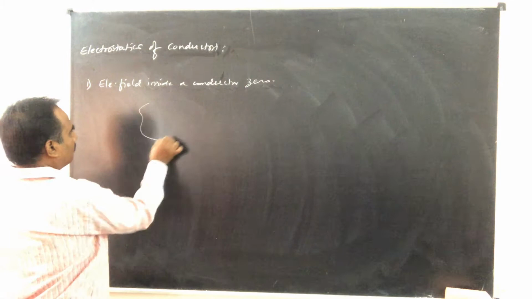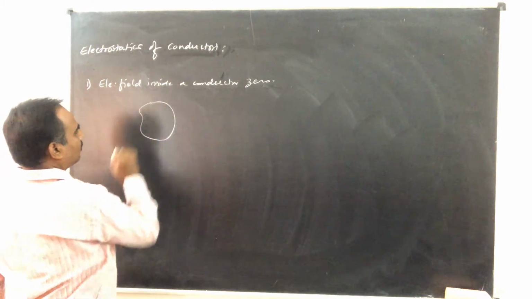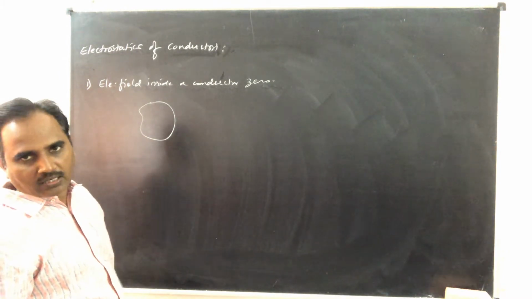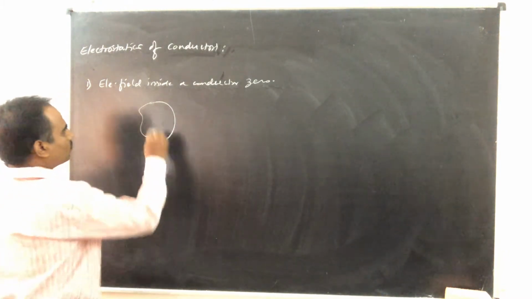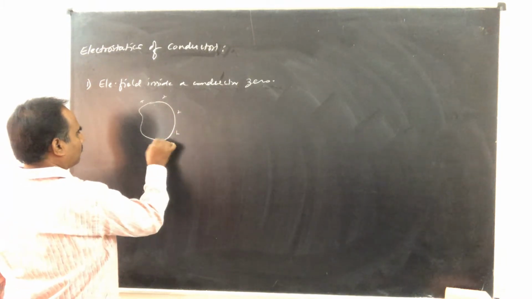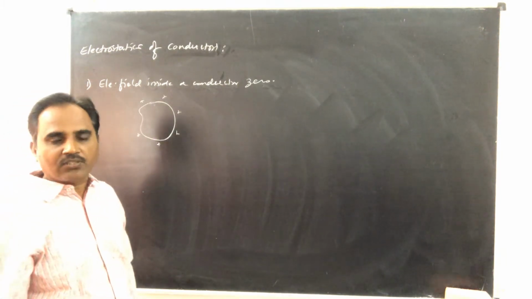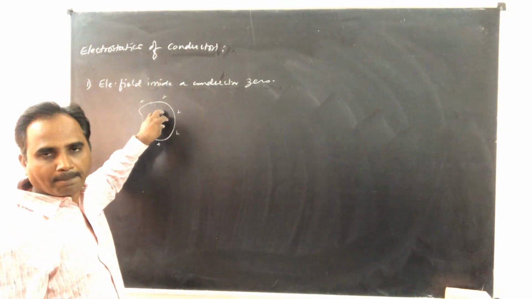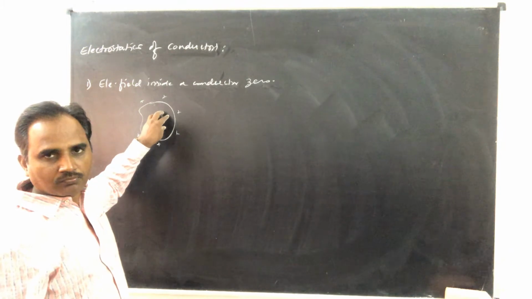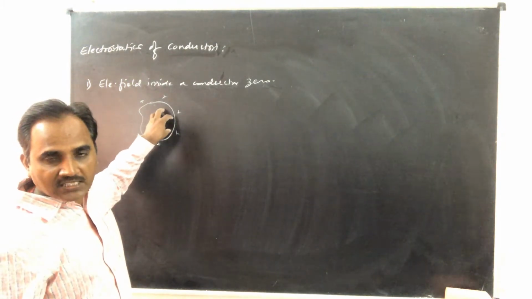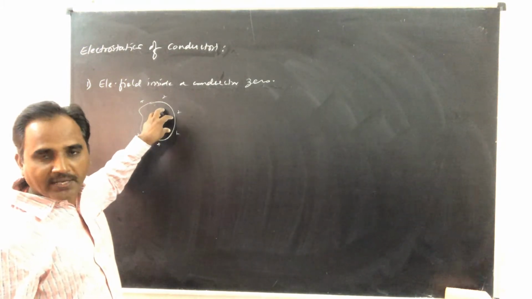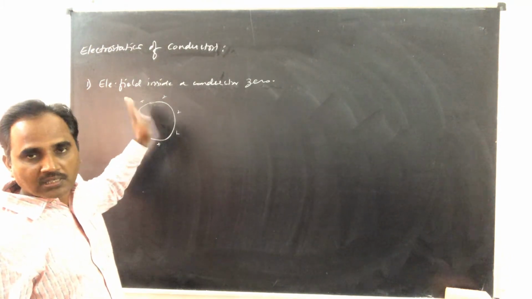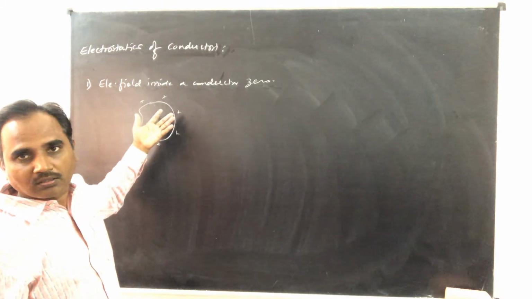See here, this is a conductor. It may be a charged conductor or it may be a neutral conductor. So if I consider a charged conductor here, there will be no electric field inside, because if there is an electric field inside, then there will be a net force on the charges, and charges tend to move, and obviously there must be some current.